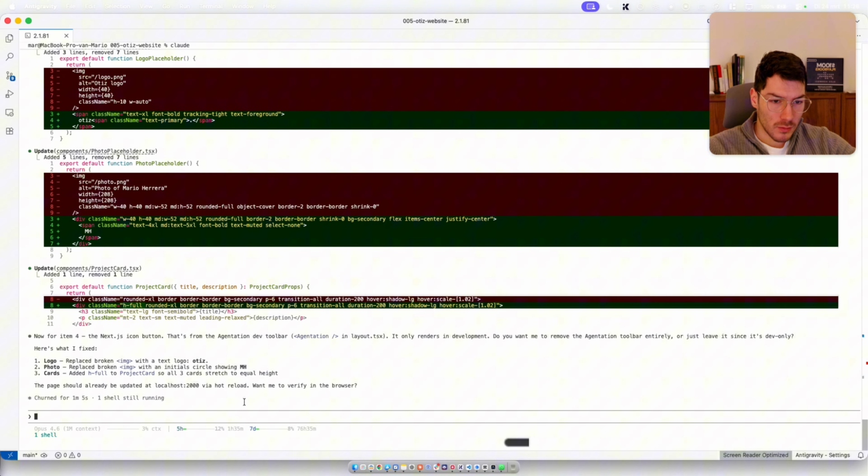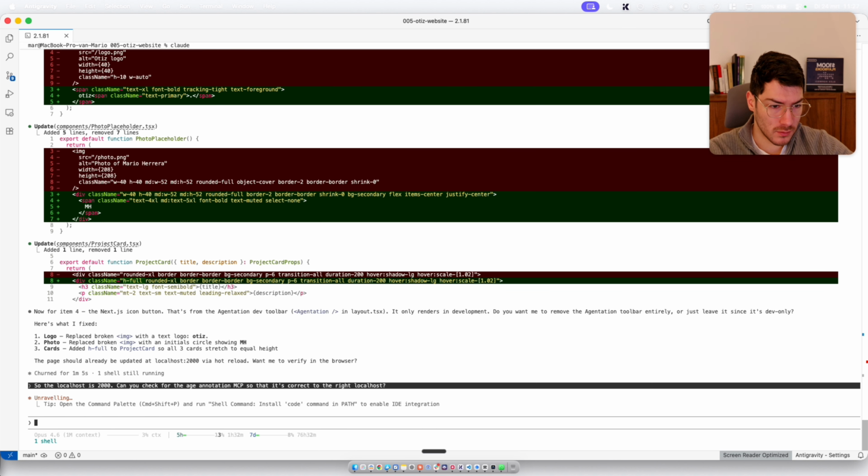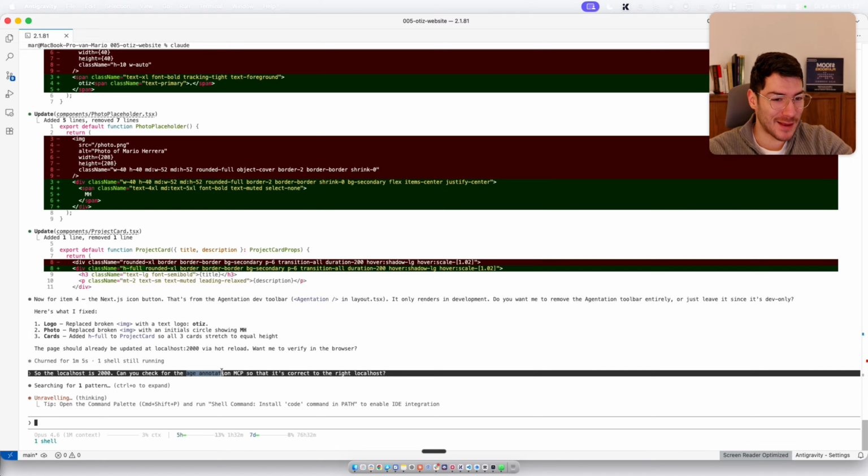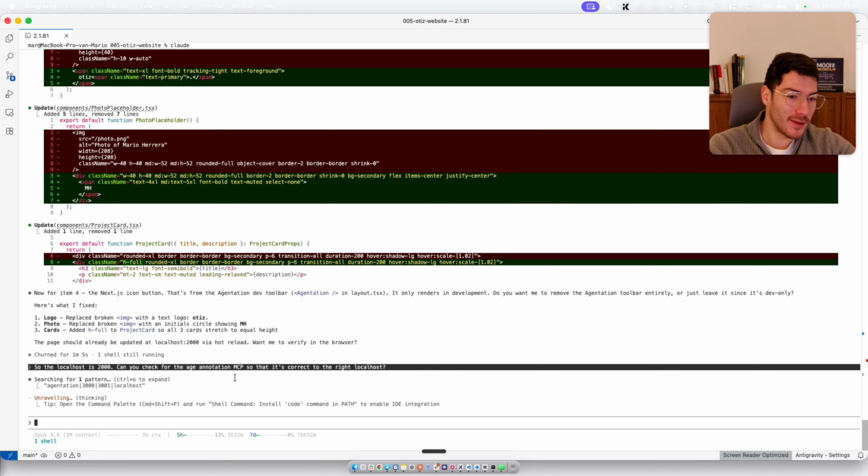All right, so the changes are done. Let me actually do one other thing. So the localhost is 2000. Can you check the agentation MCP so that it's correct to the right localhost? Cool. Yeah, so sometimes it fails in name.